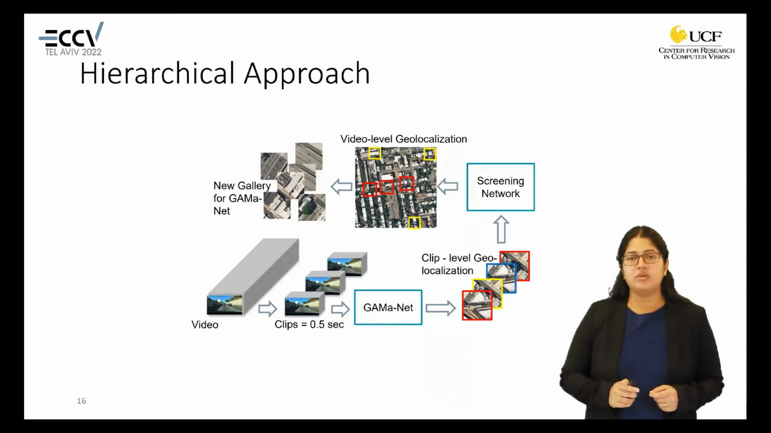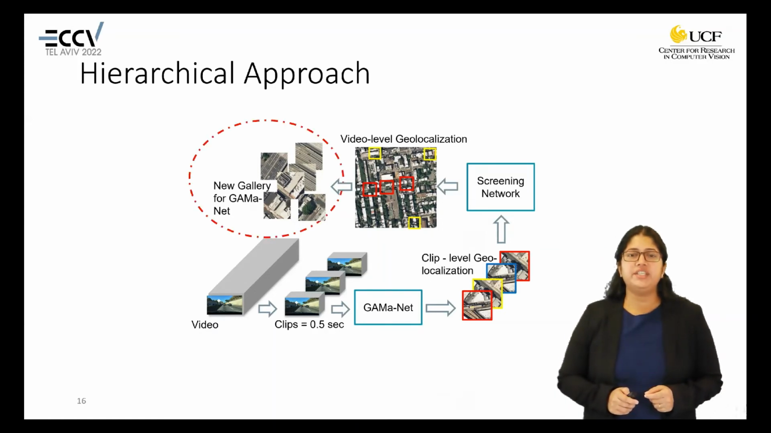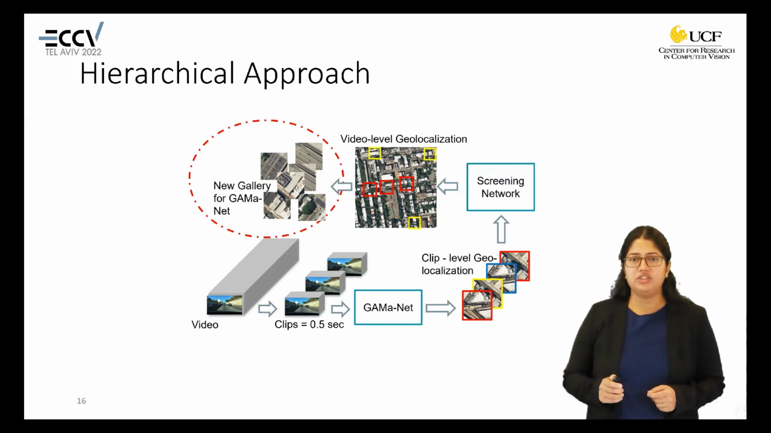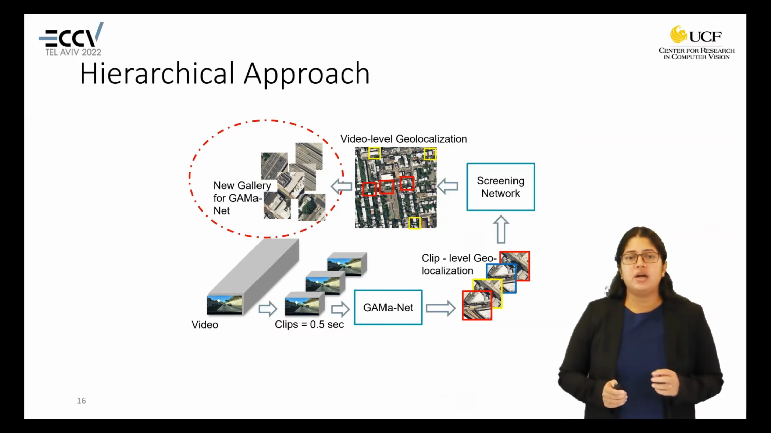Next, we make use of the video level predictions to update the gallery for GAMaNet. We take the top 1% predictions of video level geolocalization and use them as the gallery for GAMaNet. Later, in the hierarchical approach, we search in the updated gallery using GAMaNet and match these clips using the same network to their corresponding aerial image, but in the new, limited search space, which helps in geolocalization. While we update the gallery, we are removing some of the confusing samples, which makes it easier for GAMaNet to geolocalize.